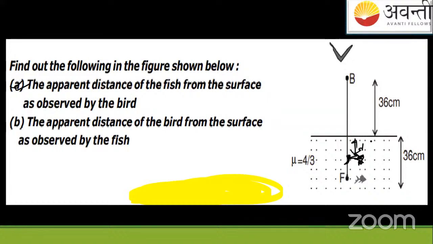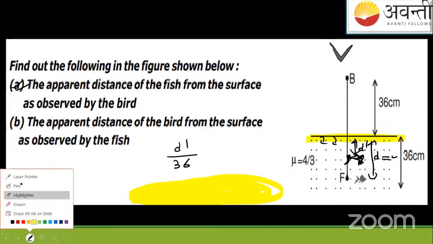So this is D dash distance. Capital D, the real distance, is 36 centimeter. So when I solve it, that is the apparent upon the real 36. Distances will be measured from this surface. You have remembered this thing, all of you remember this thing: distances will be measured from the surface.